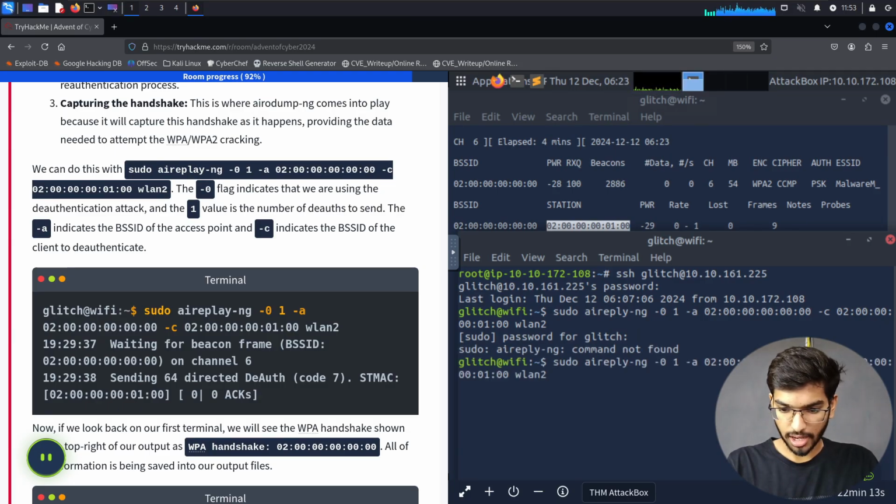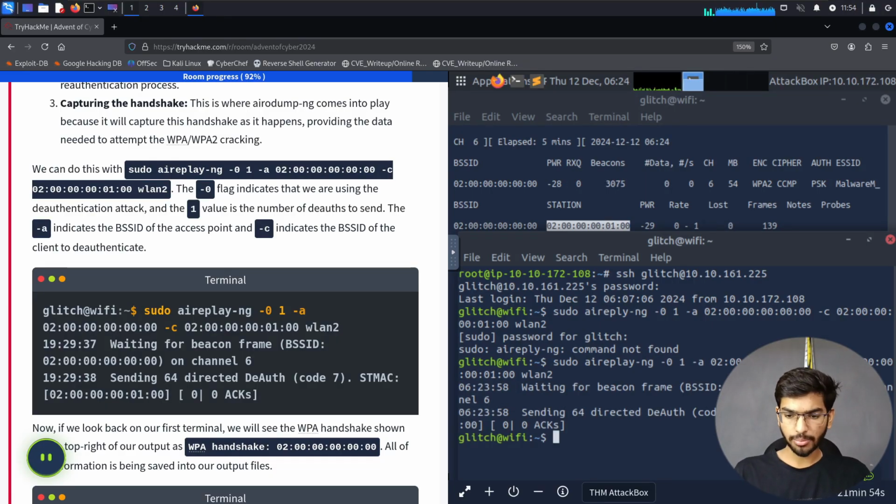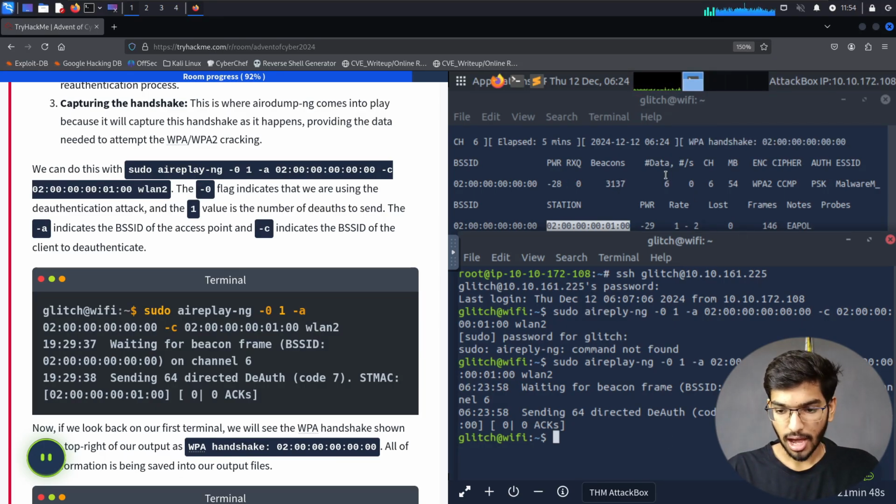Okay, I have made a mistake with the command's name. It's aireplay, not areply. So it's aireplay-ng, then press enter. Now it is waiting for the beacon frame and it has sent that deauthentication to the client, whatever I have asked for.